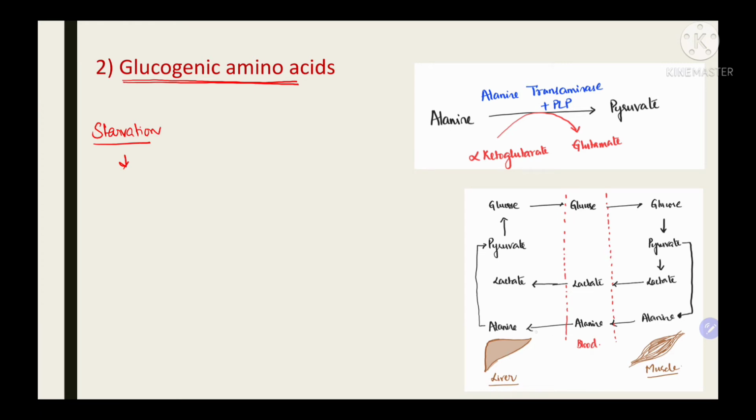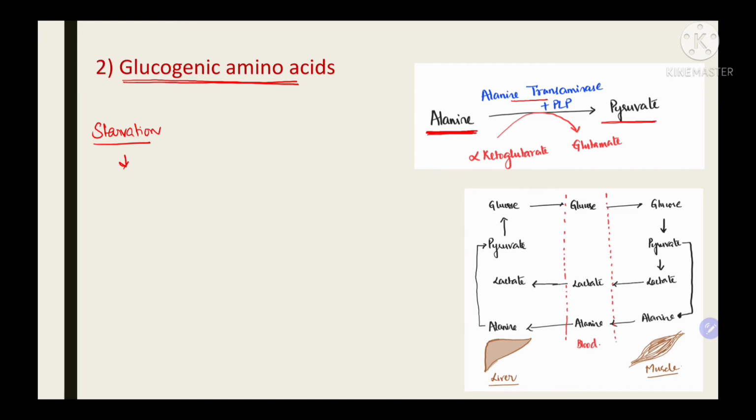In the liver they undergo transamination reaction in which the amino group is removed and transferred to a corresponding keto acid, which enters the TCA cycle and forms oxaloacetate or pyruvate. So this is the transamination reaction of all the amino acids. Alanine is the most important substrate for gluconeogenesis that is derived from the muscle. It is transaminated in the presence of the enzyme alanine transaminase to form pyruvate.